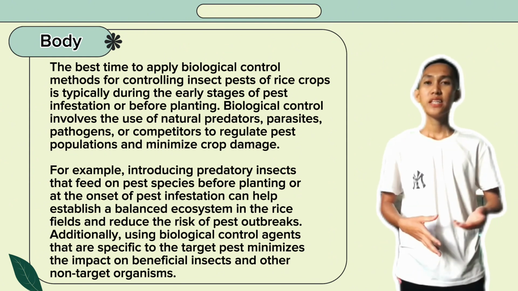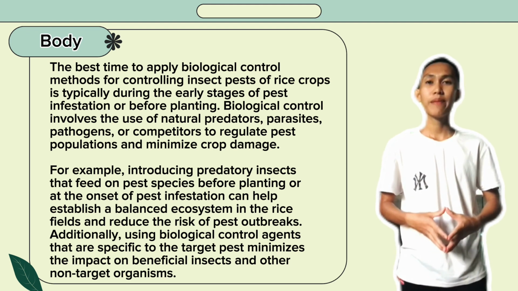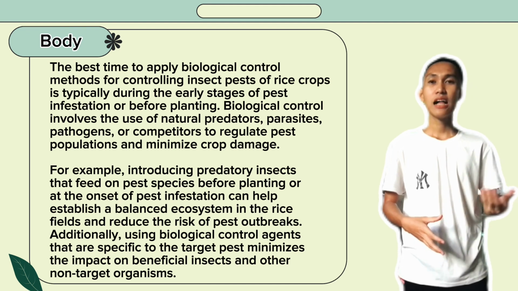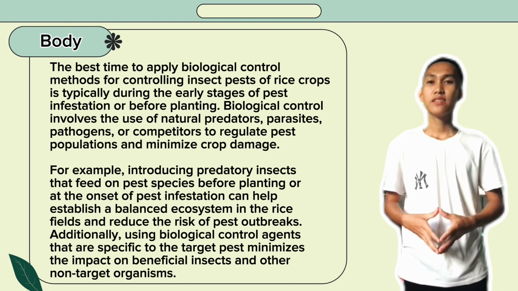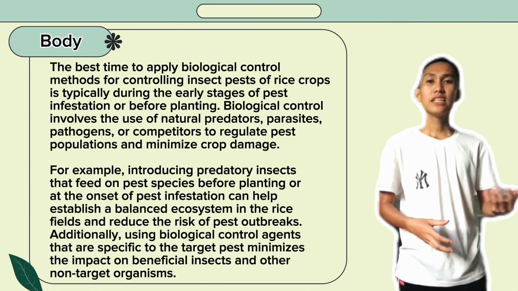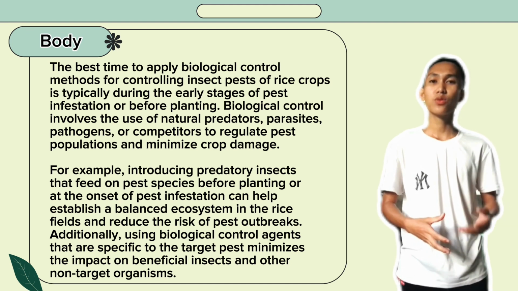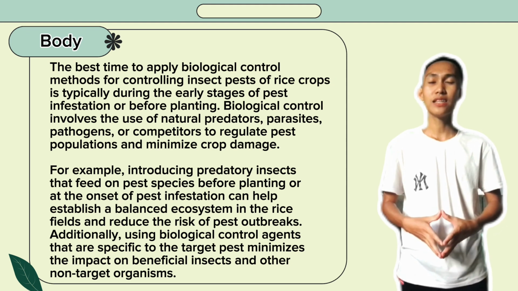For example, introducing predatory insects that feed on pest species before planting or at the onset of plant infestation can help establish a balanced ecosystem in the rice fields and reduce the risk of pest outbreaks. Additionally, using biological control agents that are specific to target pests minimizes the impact on beneficial insects and other non-target organisms.